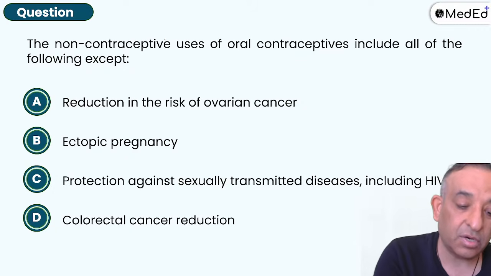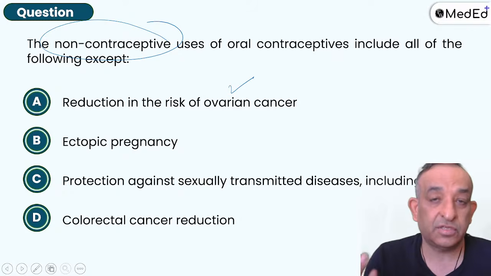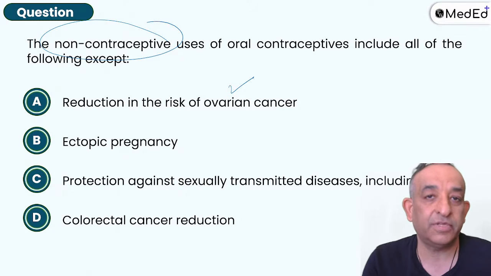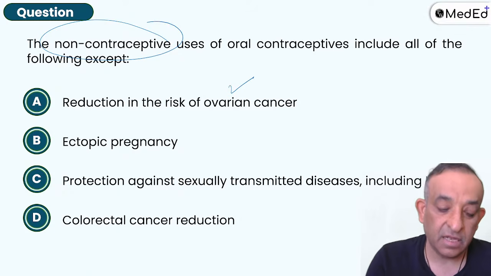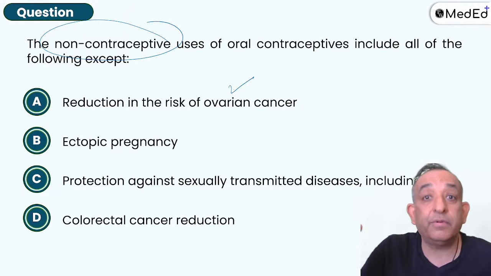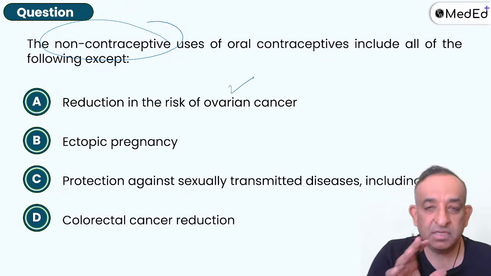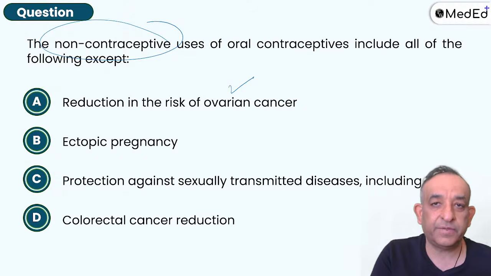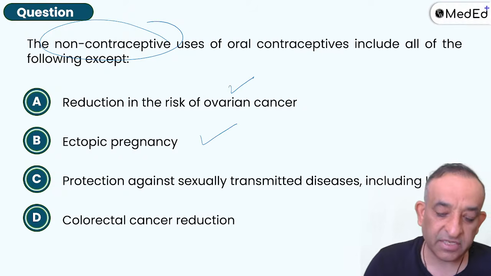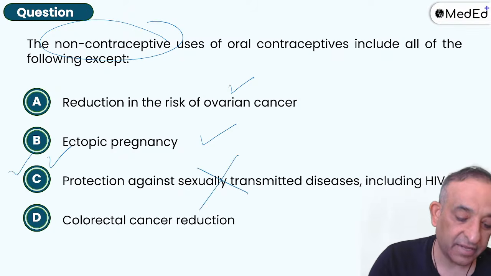So, what are the non-contraceptive benefits? Reduction in the risk of ovarian cancer. Yes, there is lesser ovulation, so lesser injury to the ovary, lesser ovarian cancer. Ectopic pregnancy obviously is lesser. Yes, the pregnancy is lesser, so the ectopic will be lesser. There's no doubt about all these things. When a woman doesn't conceive, how will she have more ectopics? So these are all very clear concepts. Lesser pregnancy, lesser ectopics, correct. Protection against sexually transmitted disease, this is not done. So the answer to your question is already here.